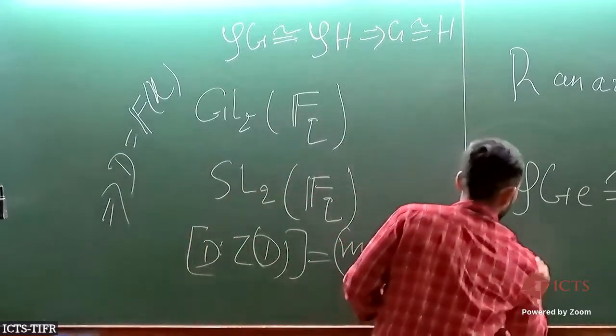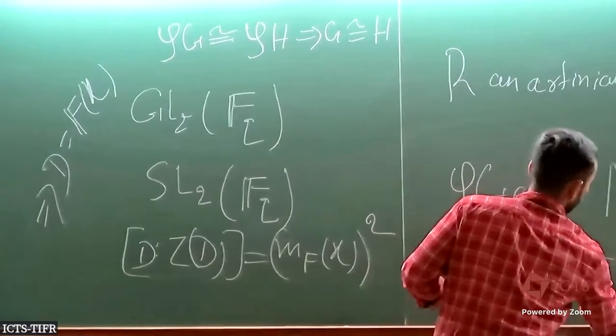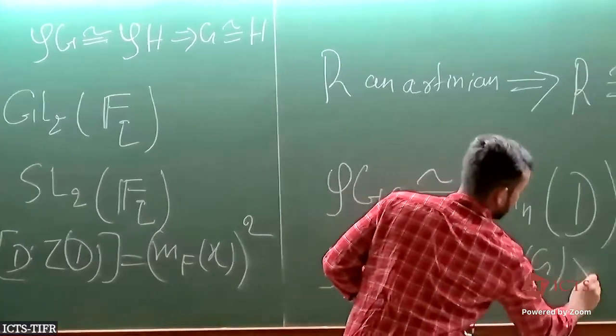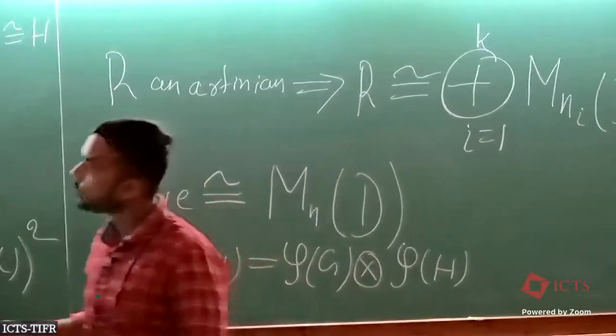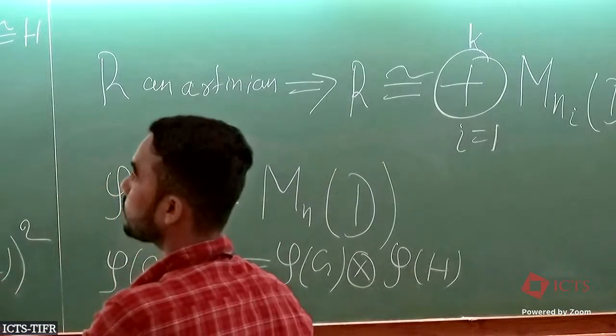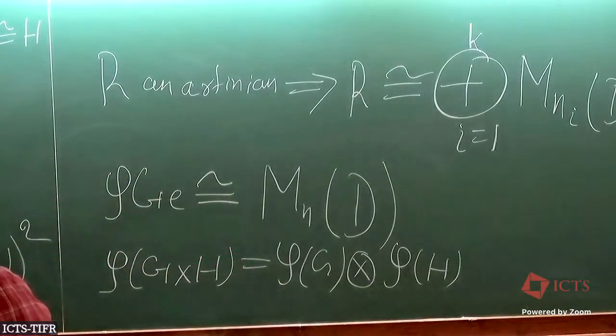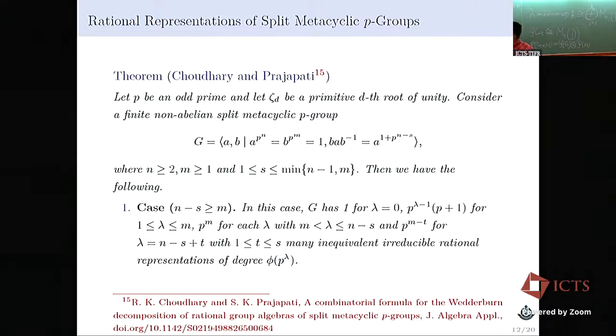For any group, this will be just QG tensor QH. If we will be able to derive a similar formula for exceptional metacyclic groups, then these results become like a corollary by using our theorem.